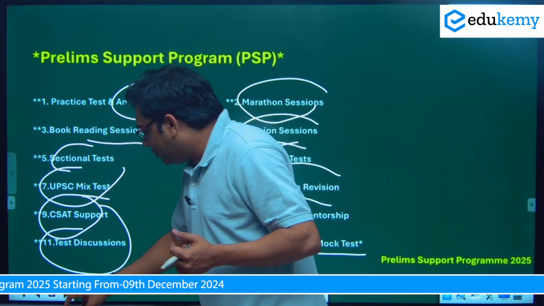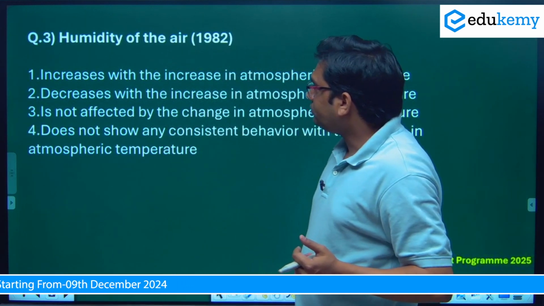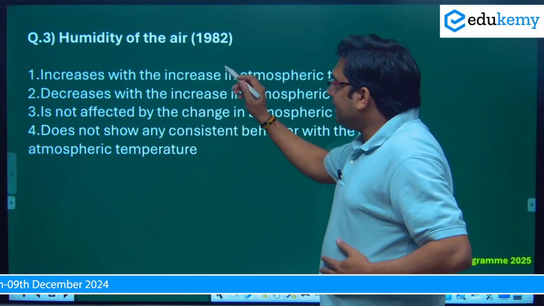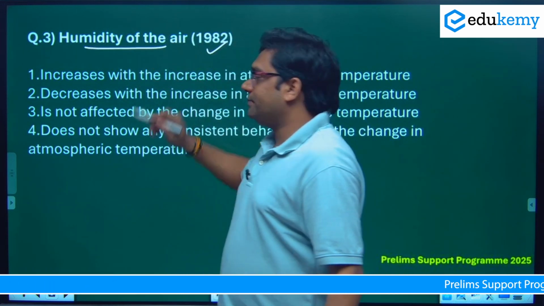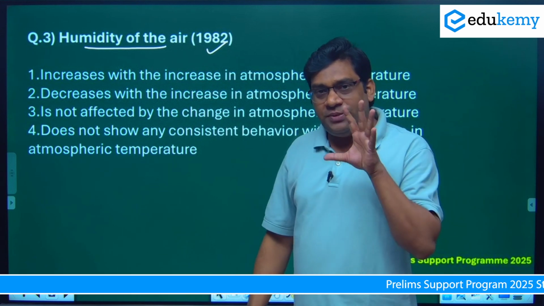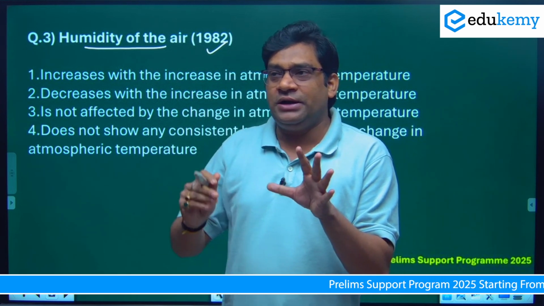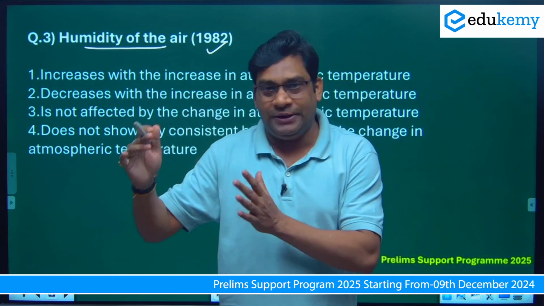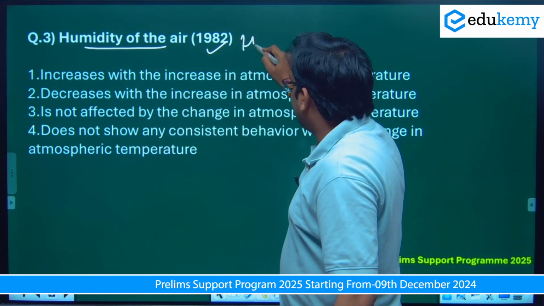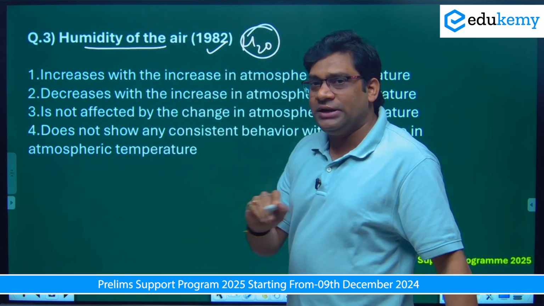Now we'll move to our discussion. Okay. Now in 1982, again a very important question they ask: humidity of the air. What is humidity? See, humidity is basically when water is present in the atmosphere in the form of water vapor. When water vapor is present in air, that we call humidity.